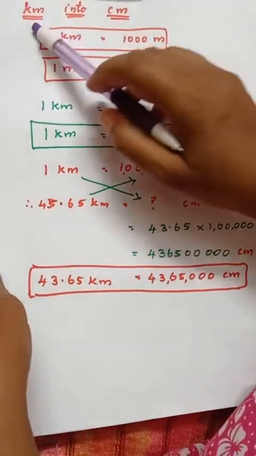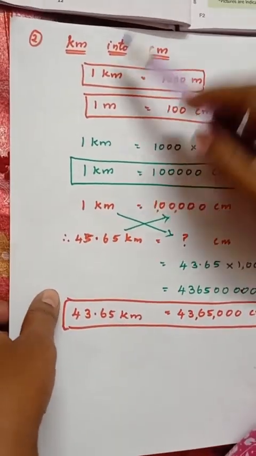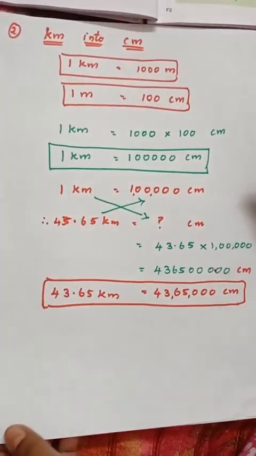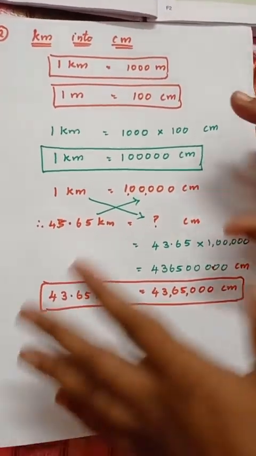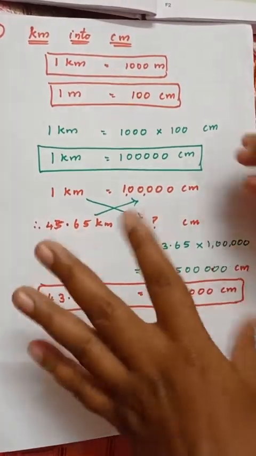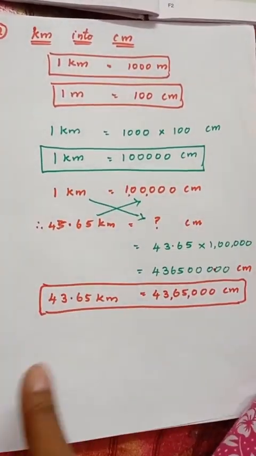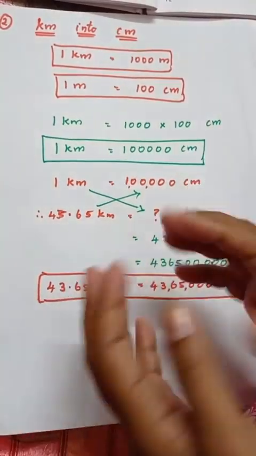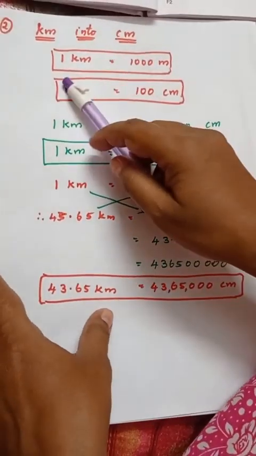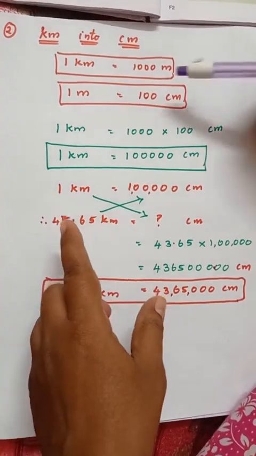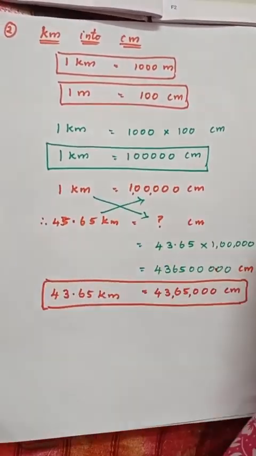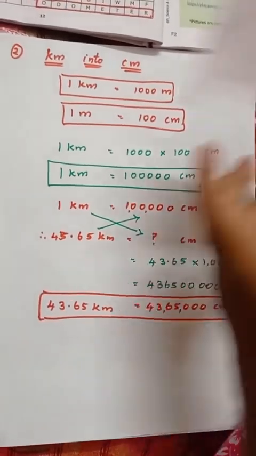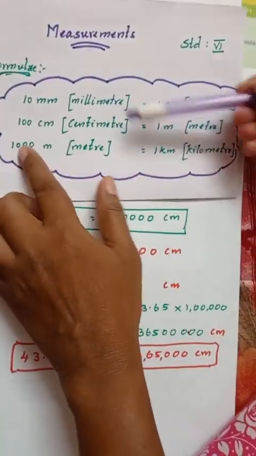Now, how to convert kilometer into centimeter? Children, this is a very easy technique actually. Many will get confused, and if you just follow this technique, it is very simple, and you will never have any confusion in converting the units. Now see here, 1 kilometer is equal to, children, this is a jumped unit. Actually this is the jumped unit. See, it is not the consecutive unit.